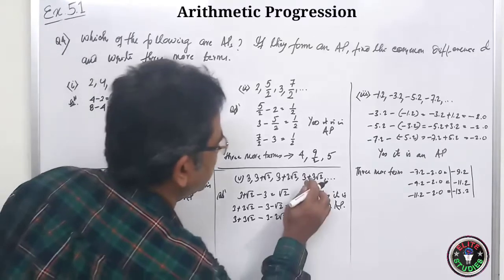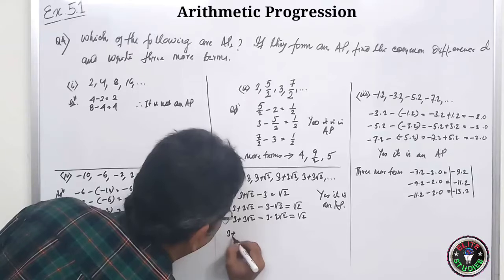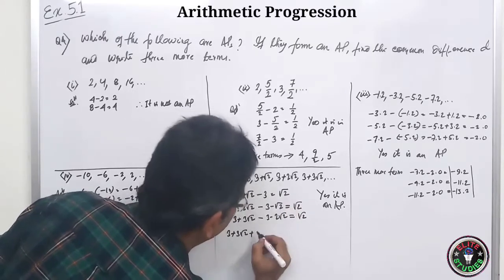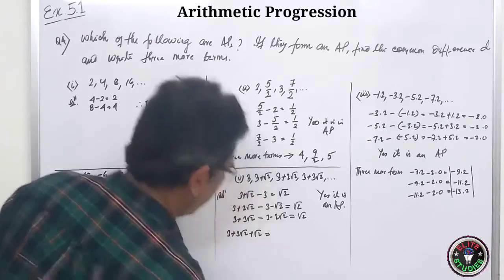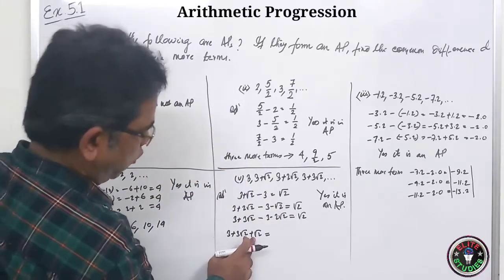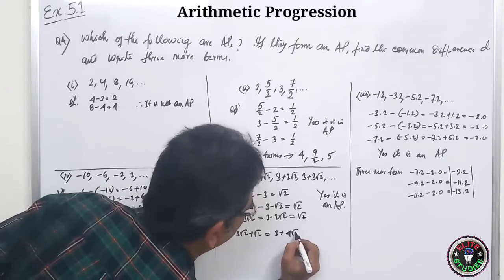What will be the 3 more terms? You add 3 plus 3 root 2, 3 plus 3 root 2 plus root 2. So it will be what? 3 more terms. So 3 plus 1, 4. So it will be 3 plus 4 root 2.